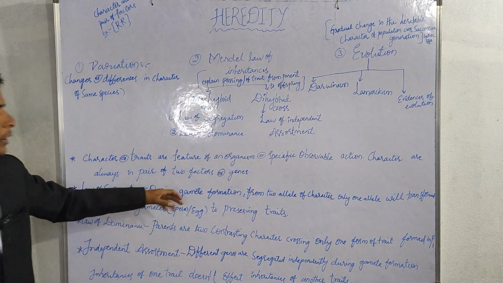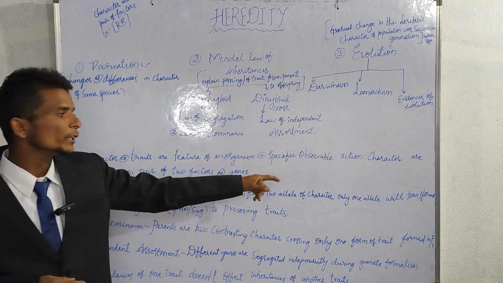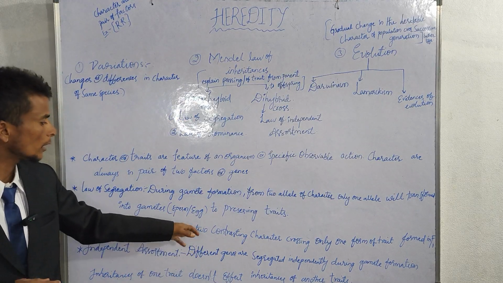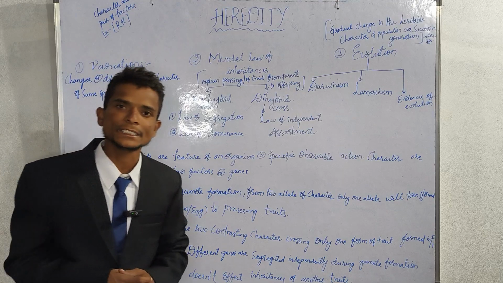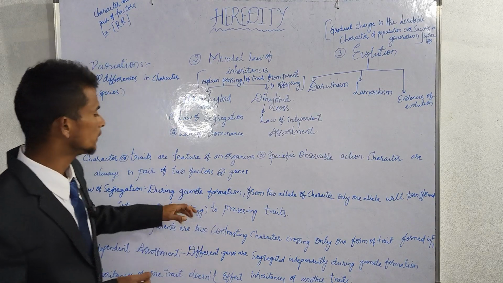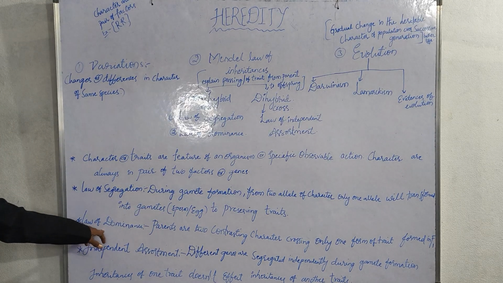See here, during gamete formation, from two alleles of a character, only one allele will transfer to a gamete, maybe a sperm or egg, to persist traits. I already told you traits are nothing but characters. And this one has the law of segregation and the law of dominance.